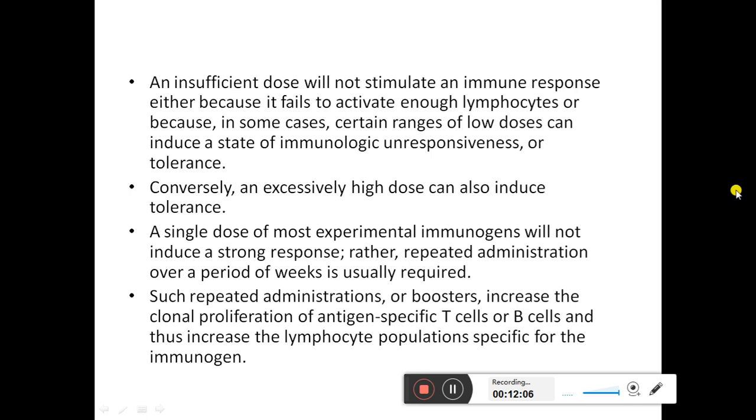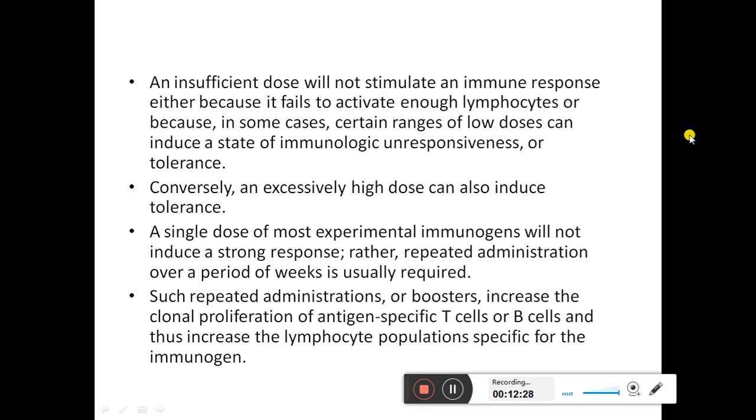An insufficient dose will not stimulate an immune response either because it fails to activate enough lymphocytes or because in some cases certain ranges of low doses can induce a state of immunological unresponsiveness or tolerance. Conversely, an excessively high dose can also induce tolerance.